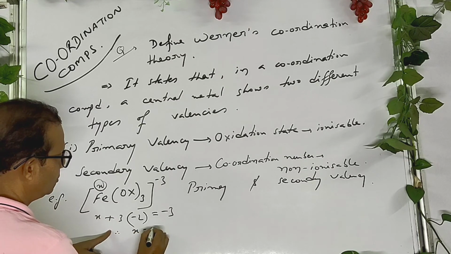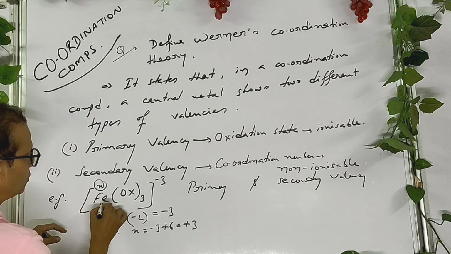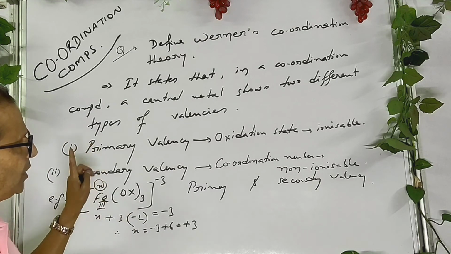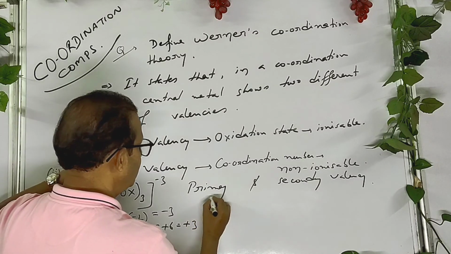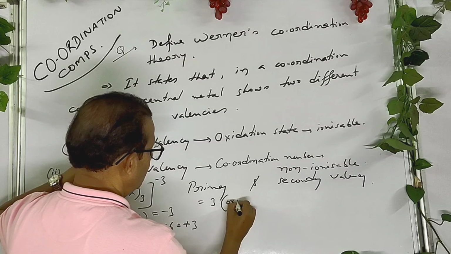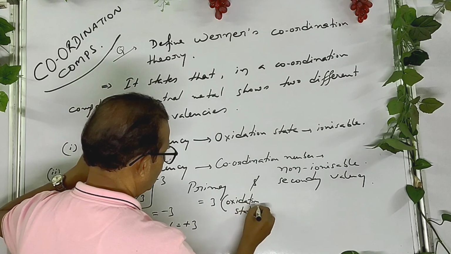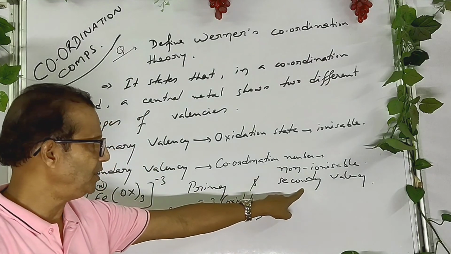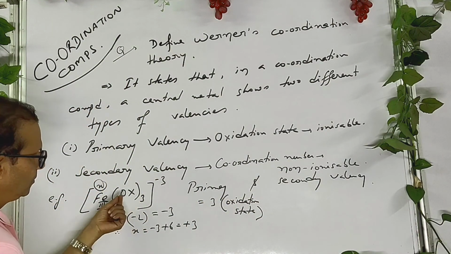Therefore, x equals minus 3 plus 6 equals plus 3. So iron has oxidation state of 3, and you know that oxidation state is the primary valency. So the primary valency is 3, that is oxidation state.